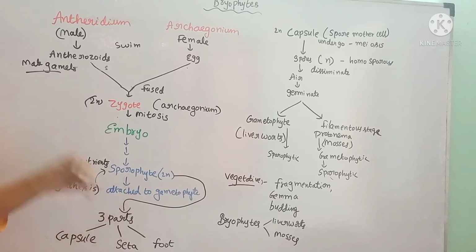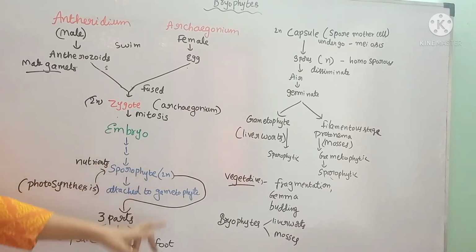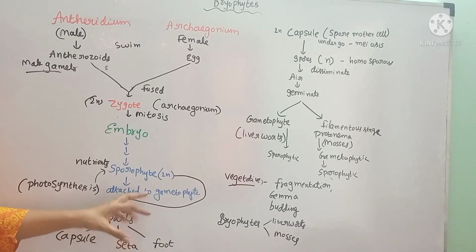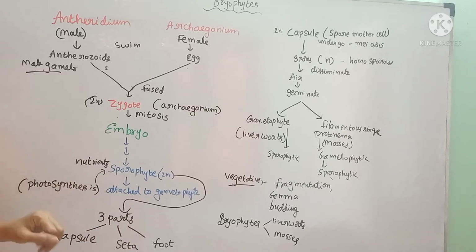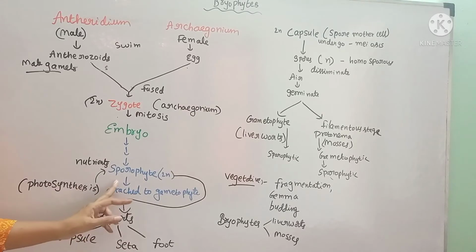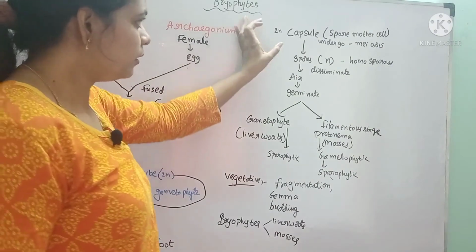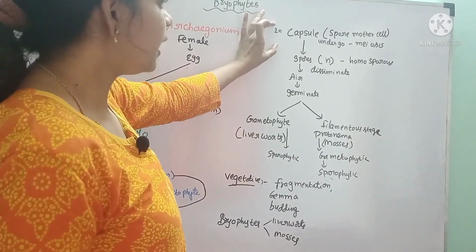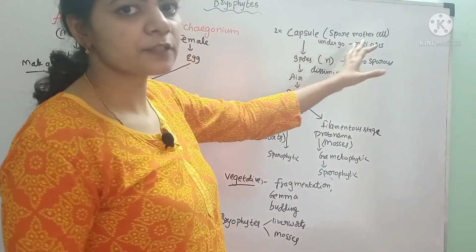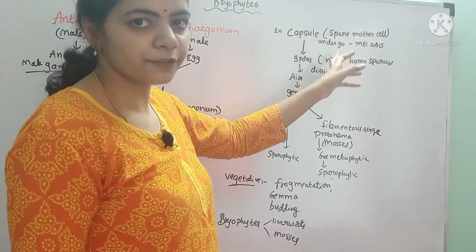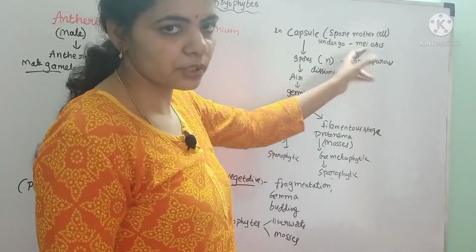How is the sporophyte attached to the gametophyte? By means of the foot, it attaches to the gametophyte and acquires nutrients from it. The seta is a stalk-like structure, whereas the capsule is the terminal, bulging part of the sporophyte. The capsule is in the 2n condition, and inside the capsule spore mother cells are present. These spore mother cells undergo meiosis, or reductional division.